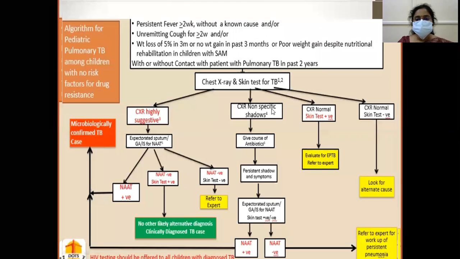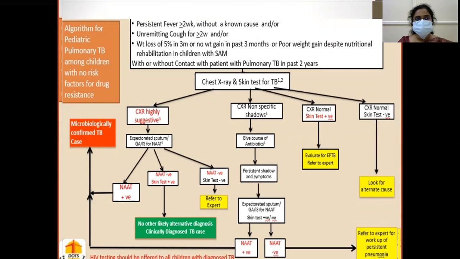If the chest X-ray has non-specific shadows, then give a course of antibiotics. The antibiotics used should not have any antitubercular activity. If there is persistence of the shadows and symptoms, then NAT testing is done: positive, microbiologically confirmed TB case; negative, refer to expert for persistent pneumonias. If the chest X-ray is normal and skin test is positive, evaluate for extrapulmonary TB. If the chest X-ray is normal and skin test is negative, look for alternative causes. So we have to do chest X-ray and skin test, and depending on these findings, NAT is done.